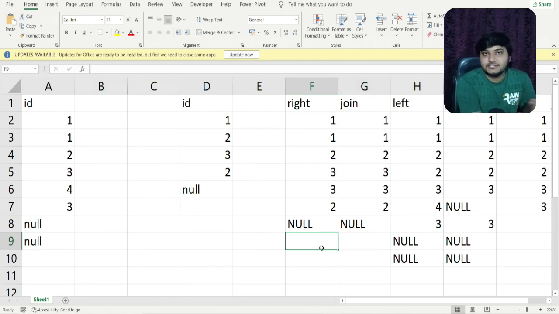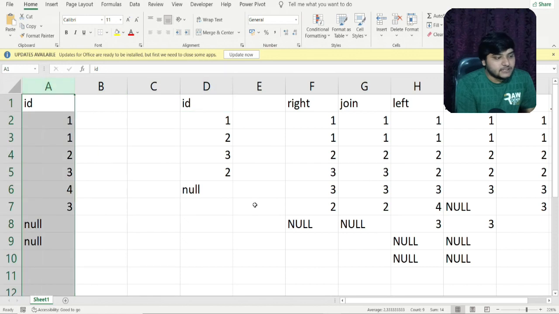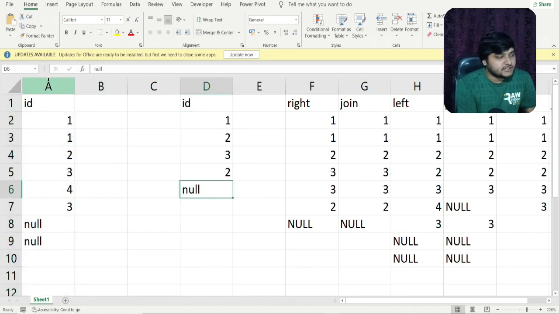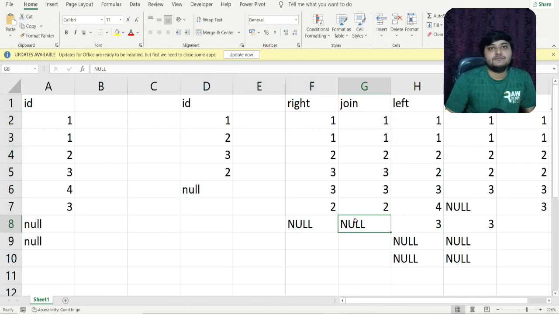And this is the catch here, this is the logic which I was trying to explain, that null is not equal to null in SQL. So here you can see, no matching records are being produced for the null value. That is why it will return all the rows from the right table as we are doing a right join. And if any matching record is not present for that particular value, you can see here for null, no matching record is present in table 1, so it will return a null only. So that is the output which we are generating in the case of null joins.